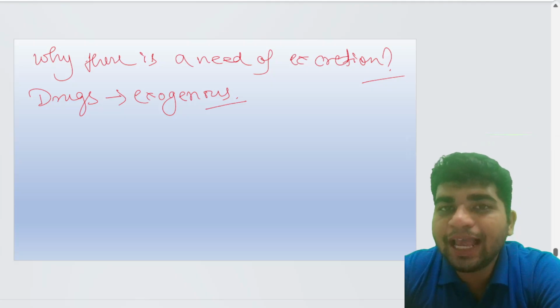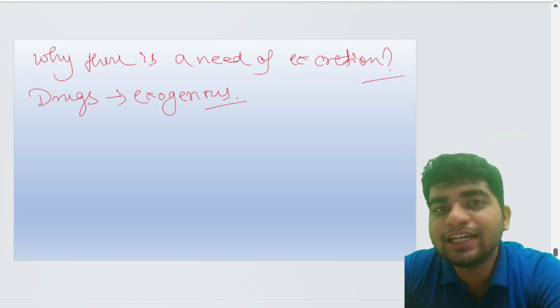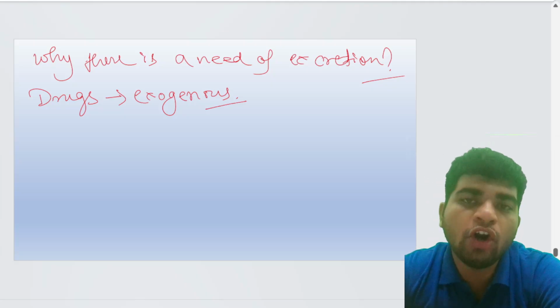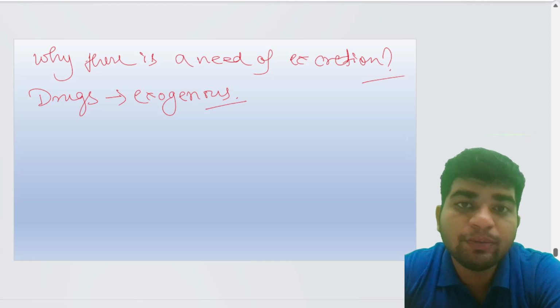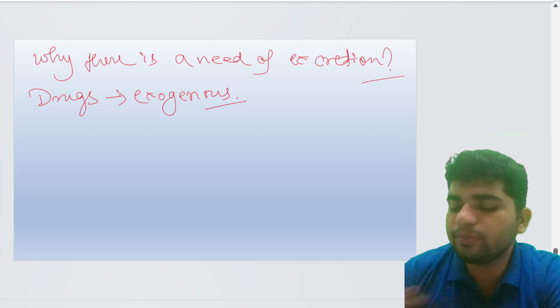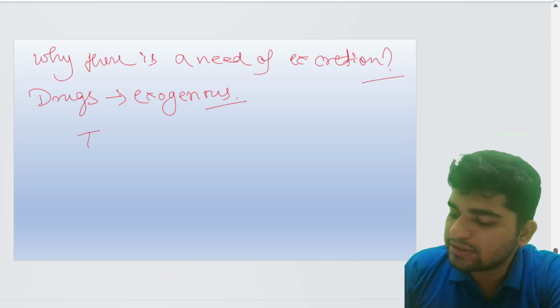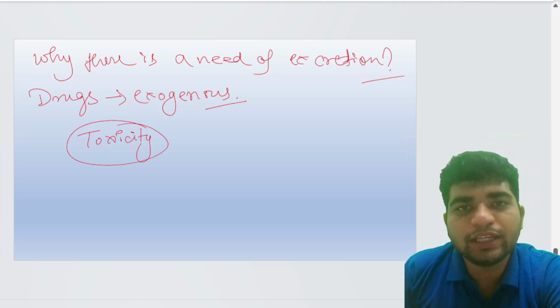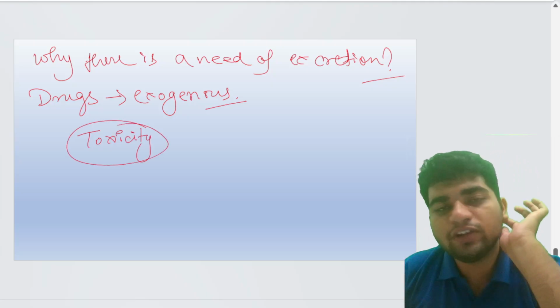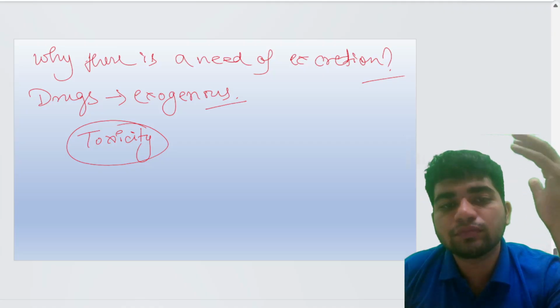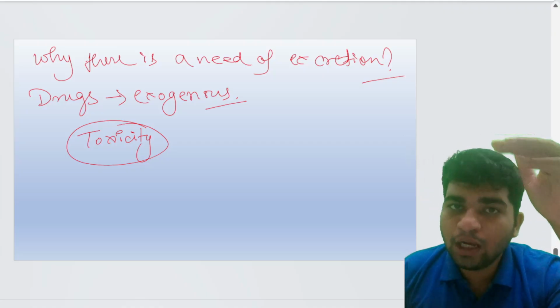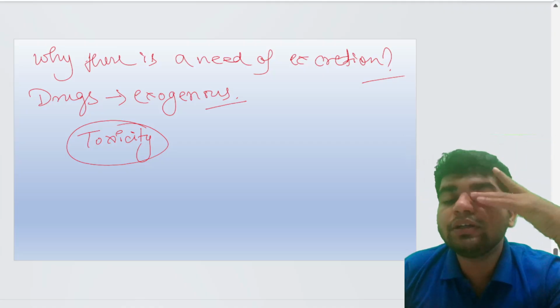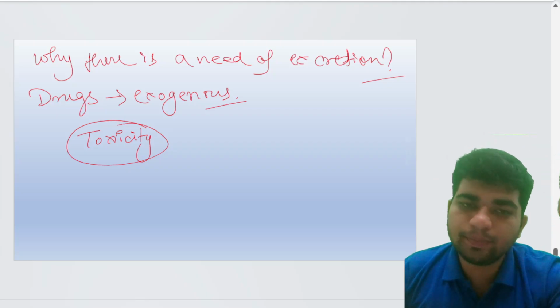If it gets accumulated or stays inside the body for a long time, what will be the consequences? The consequence will be toxicity. Toxicity is a harmful consequence of a drug that can occur when drugs accumulate inside the body.